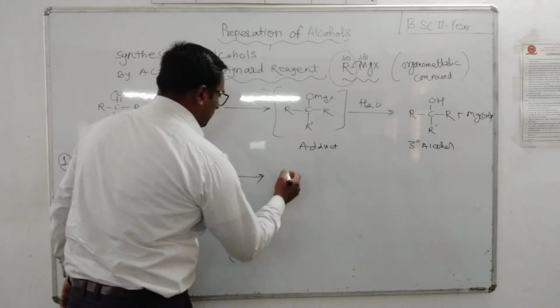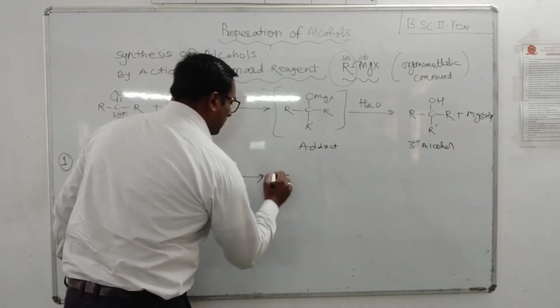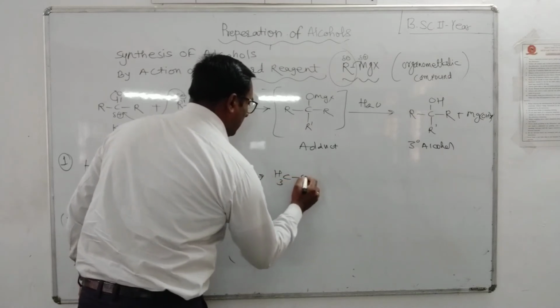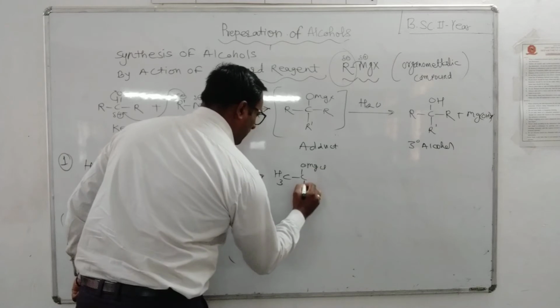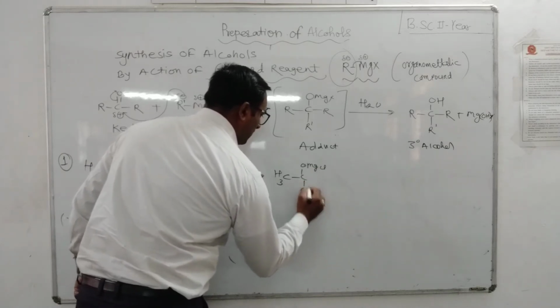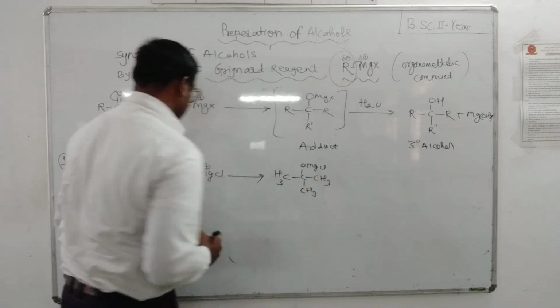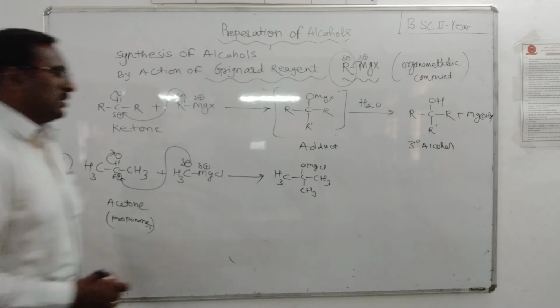There is formation of the adduct, CH3, C, O, MgCl, CH3, CH3. This is the adduct.